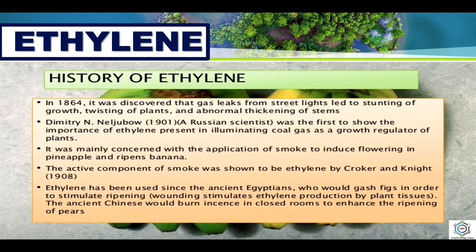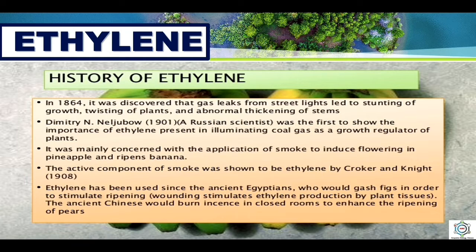Here you can see the history of ethylene. In 1864, it was discovered that gas leaks from street lights led to stunting of growth, twisting of plants, and abnormal thickening of stems. Dmitry N. Neljubov was the first to show the importance of ethylene present in illuminating coal gas as a growth regulator of plants. It was mainly concerned with the application of smoke to induce flowering in pineapple and to ripen bananas. The active component of smoke was shown to be ethylene by Crocker and Knight.